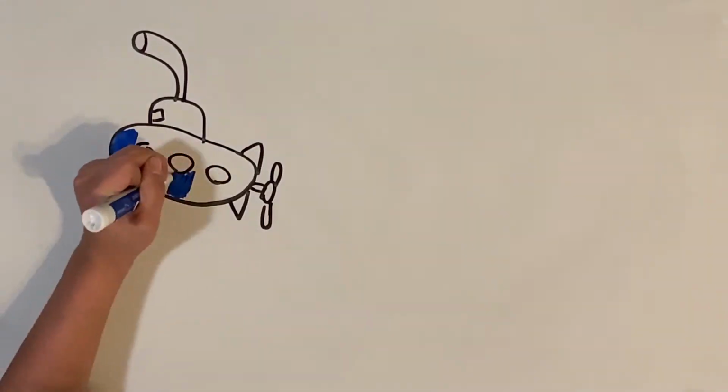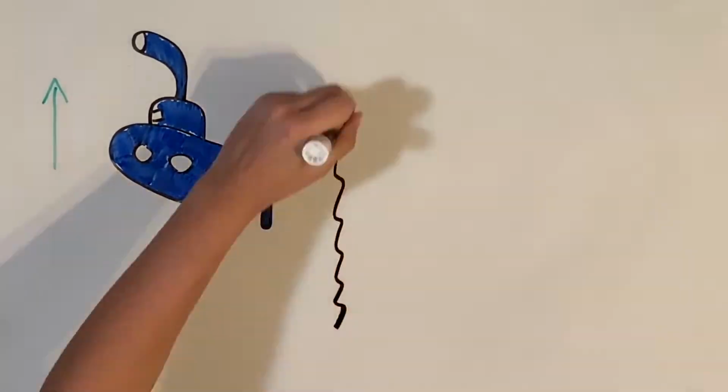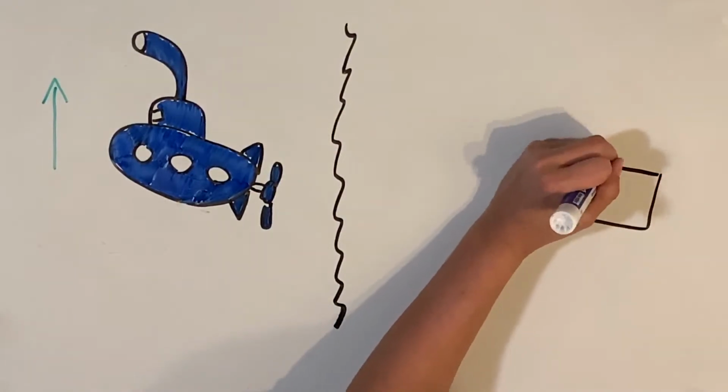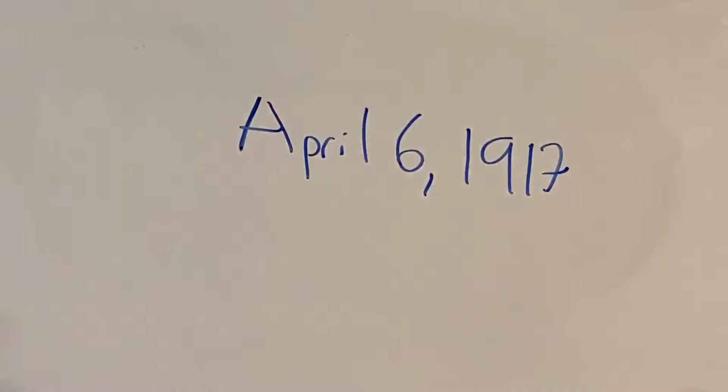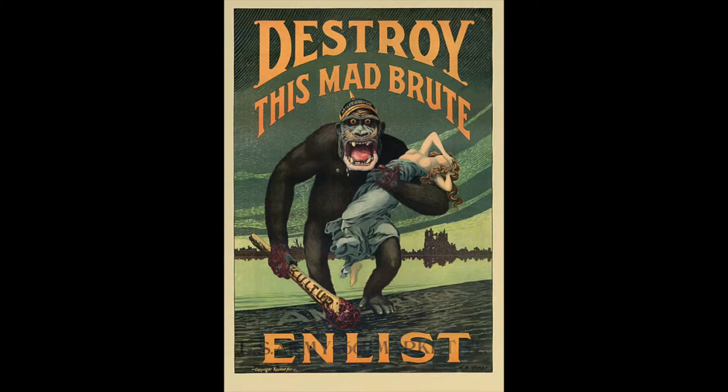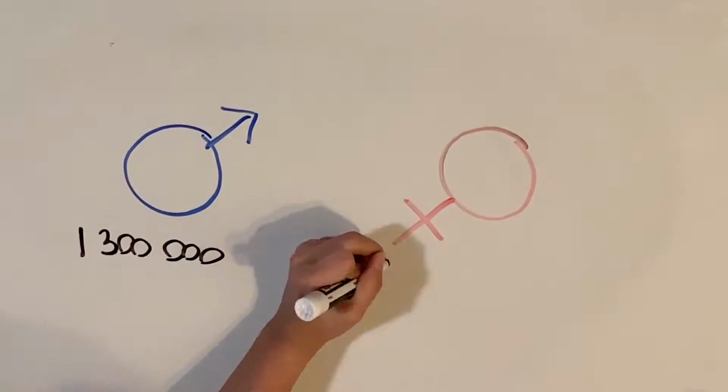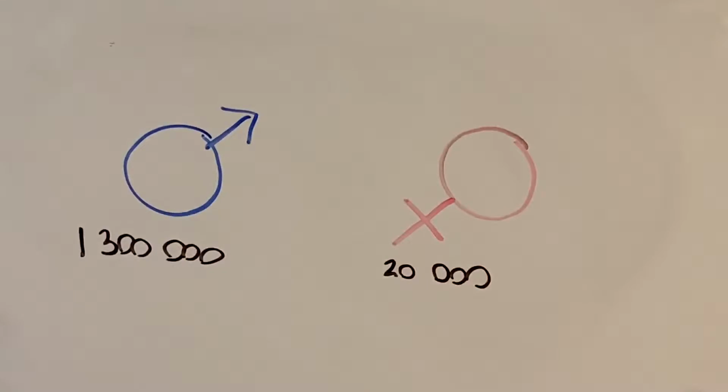Also, an increase in U.S. submarine attacks, as well as the threat of losing 3 states, led the United States Congress to join the war against Germany on April 6, 1917. Propaganda was used as a method to inspire people to join the war. Therefore, 1.3 million men and 20,000 women were enlisted in the war.